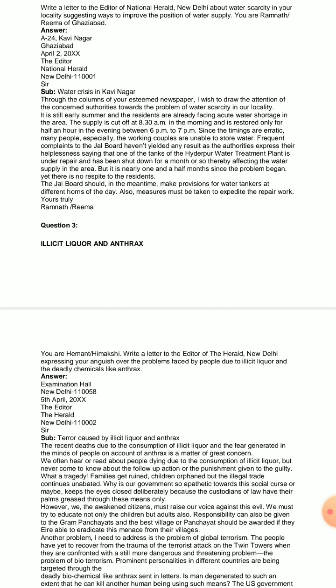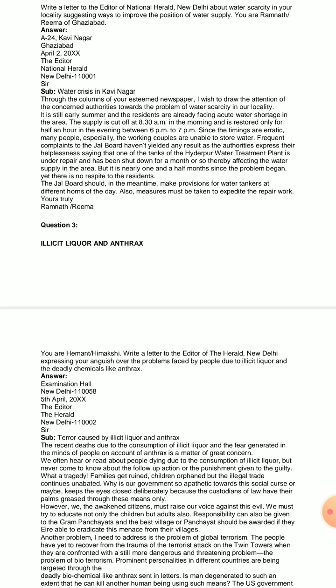Now let us continue. Through the columns of your esteemed newspaper, I wish to draw the attention of the concerned authorities towards the problem of water scarcity in our locality. This is the intro part, and it starts in a very formal manner. Through the columns of your esteemed daily, you are drawing the attention of the concerned authorities to the water scarcity in your locality.